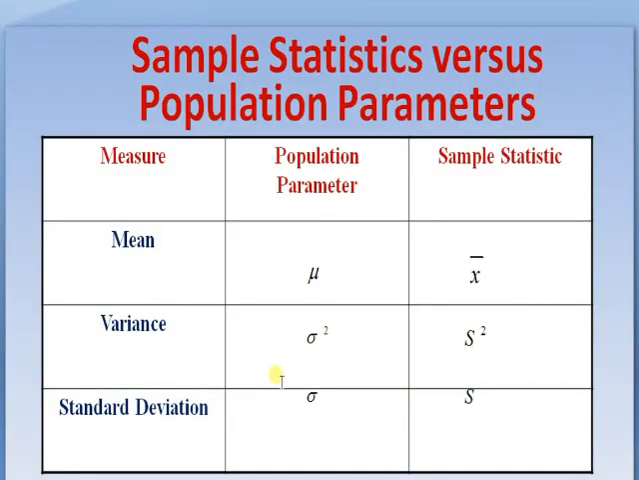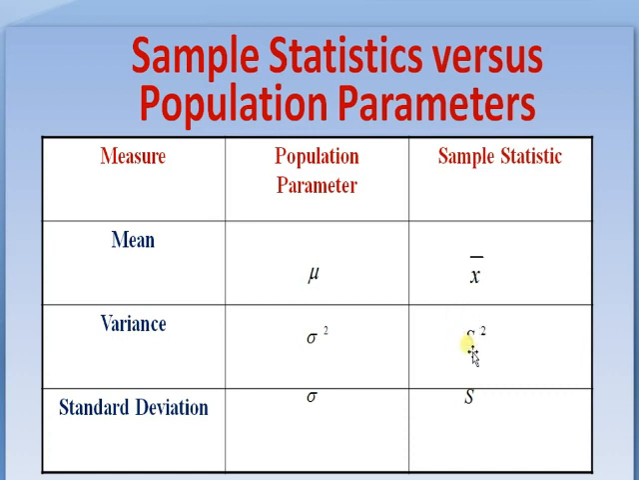Demerits: it is not a very accurate measure because all negative values become positive. It is not suitable for further mathematical calculation. It is rarely used. It is not as popular as standard deviation. Algebraic positive and negative signs are ignored, which is mathematically unsound and illogical. These are the demerits of mean deviation.